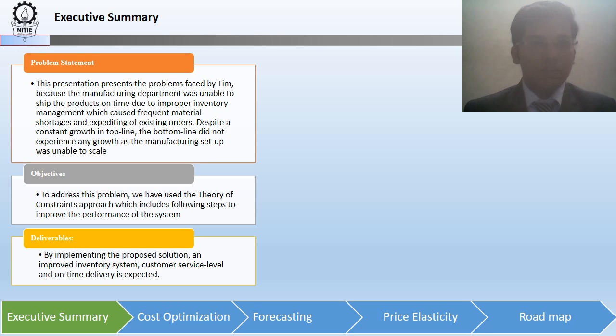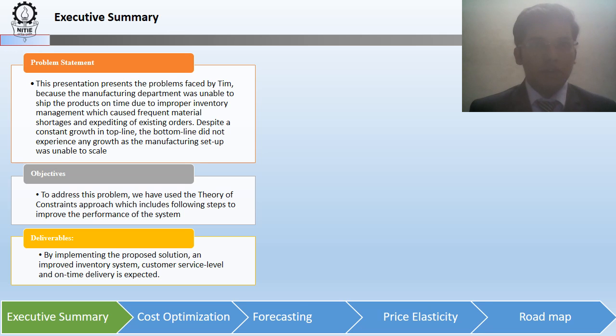To begin with, we present the executive summary, the problem statement. This presentation presents the problem faced by Tim because the manufacturing department was unable to ship the products on time due to improper inventory management, which caused frequent material shortages and expediting of existing orders. Despite a constant growth in top line, the bottom line did not experience any growth as the manufacturing setup was unable to scale.